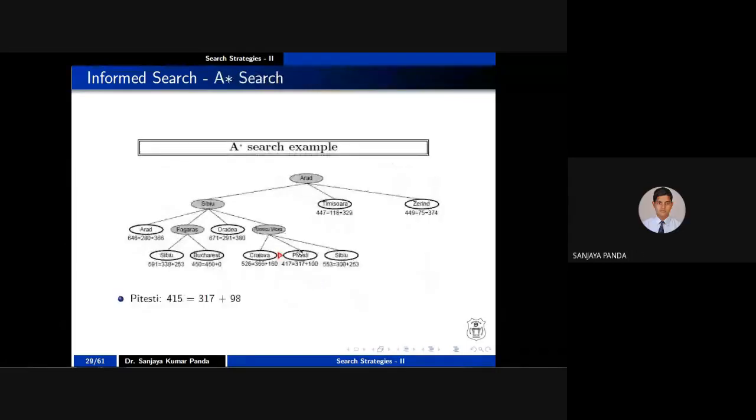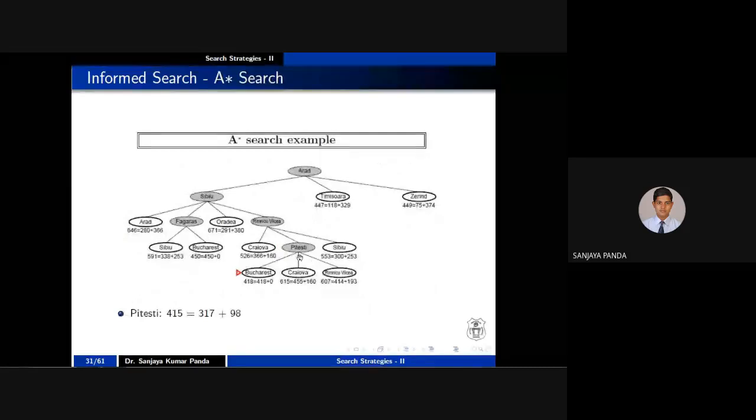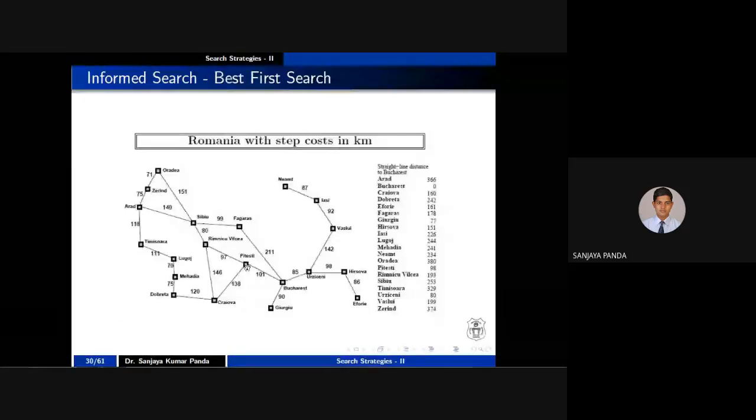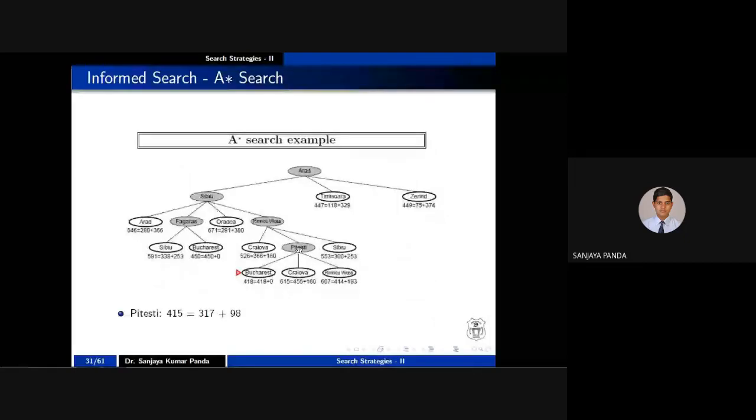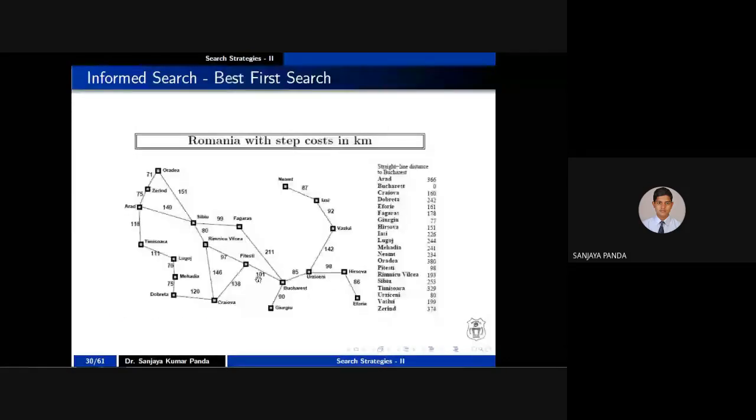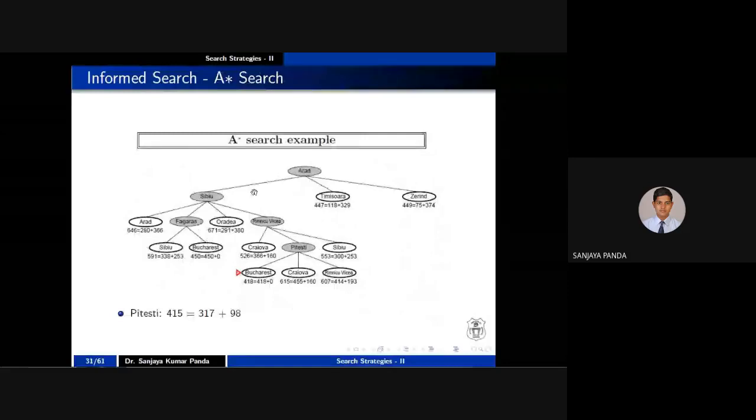Again, I have to explore P. So when you explore P, what you will get? You will get R, you will get C, you will get B, but R and C are already explored, right? In which B is your destination, right? So what is the cost? You have to calculate A to S, S to R, R to P, P to B. If you sum all the values, you will get 418. And again, the distance from B to B is 0, because it is the goal state.